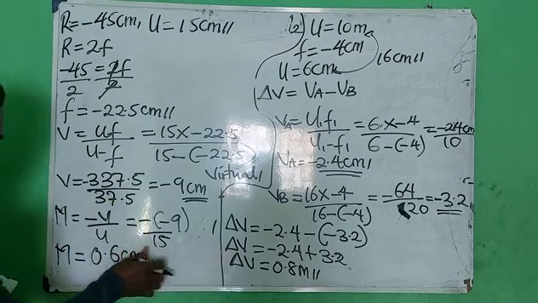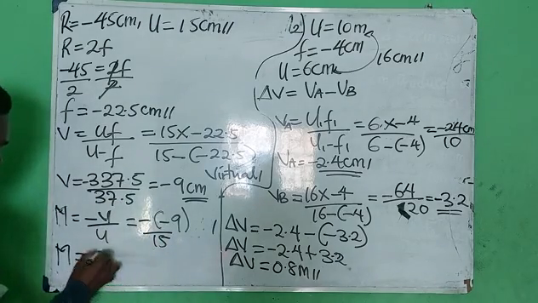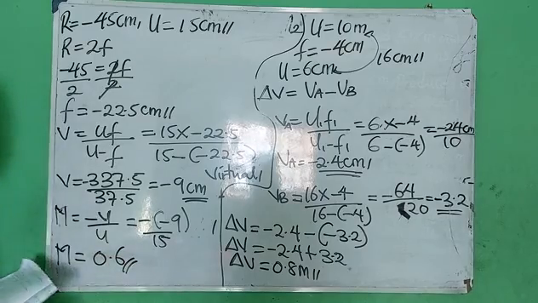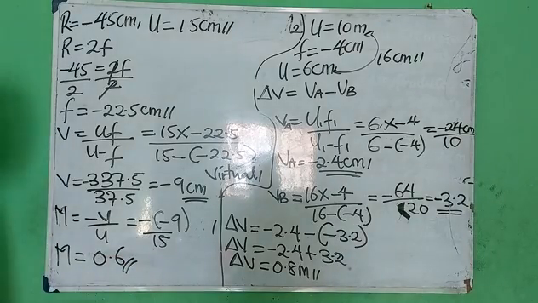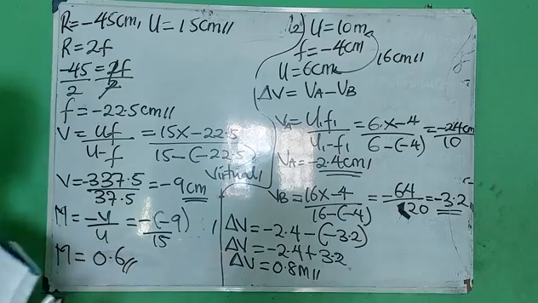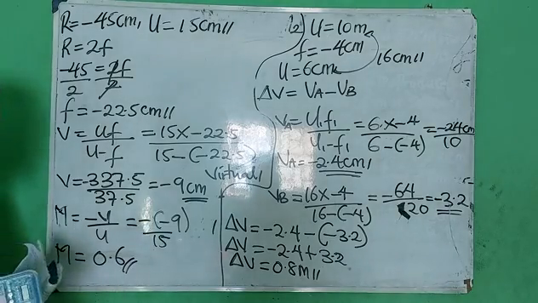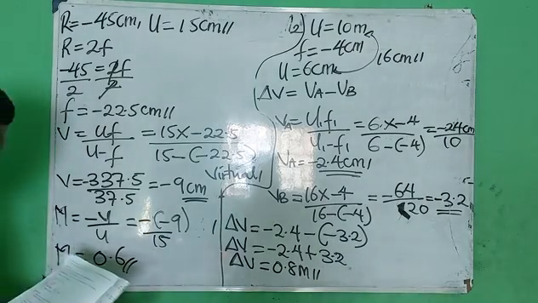So the answer is magnification 0.6. Alright, so please take note of that. It means we got magnification at 0.6 and the image distance as minus 9.